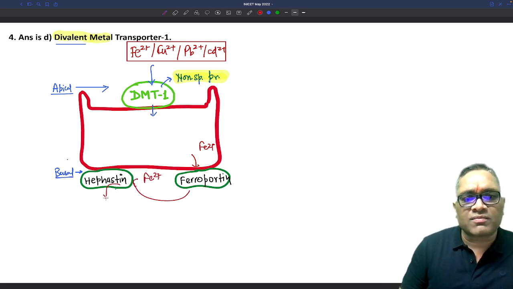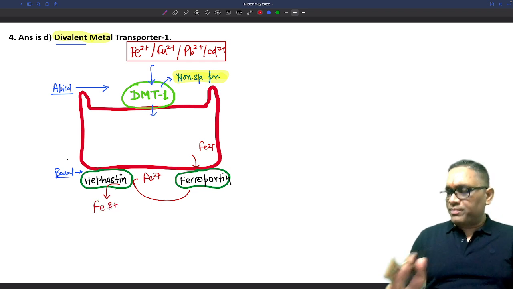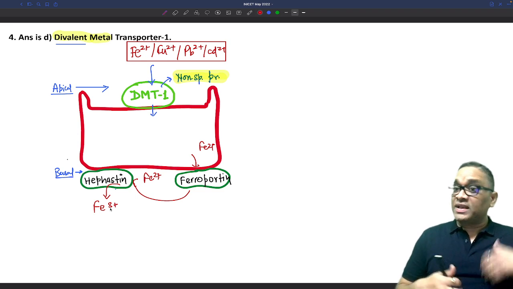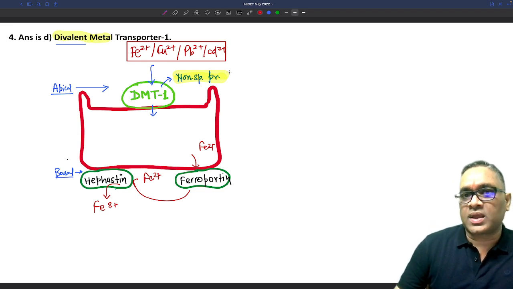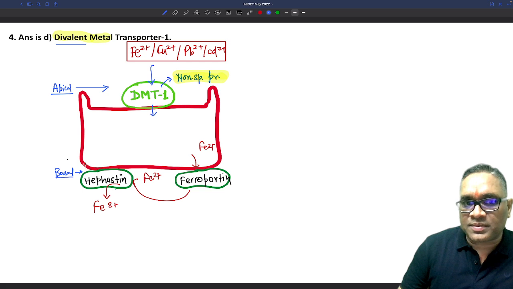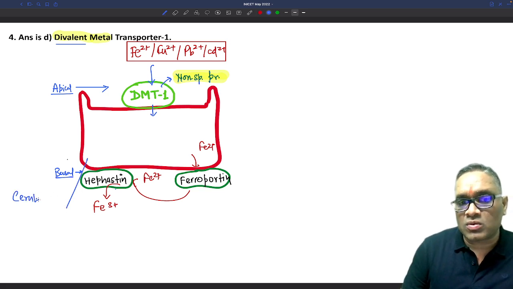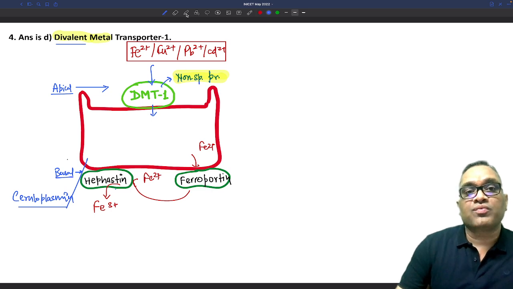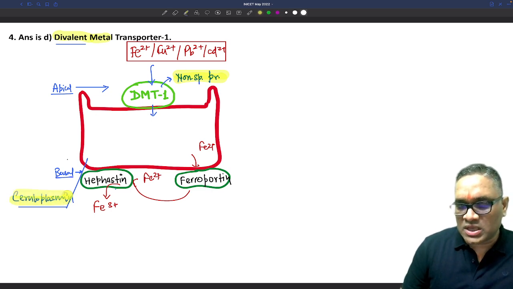And hephaestin will convert Fe2+ to Fe3+, right? So ferroportin is just transporting, hephaestin will convert ferrous to ferric. And remember, this similar function of hephaestin is also performed by ceruloplasmin. So please remember, because this was also an AIIMS question. Ceruloplasmin was a question in the AIIMS exam. So we must remember this point, that ceruloplasmin is also involved in ferrous to ferric conversion.